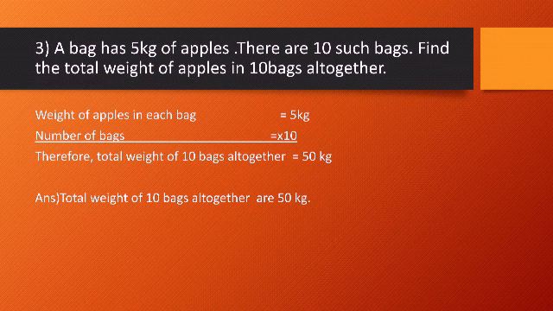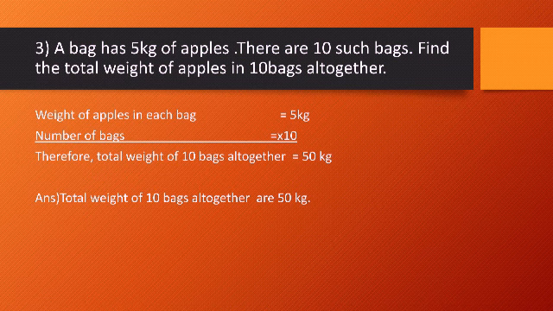That is, you have to find the total weight of 10 bags which is containing 5 kg of apples each. I am saying again, here the question is, one bag has 5 kg of apples. Like this one bag, there are 10 other bags. So you have to find the total weight of all the bags which contain this 5 kg of apples.